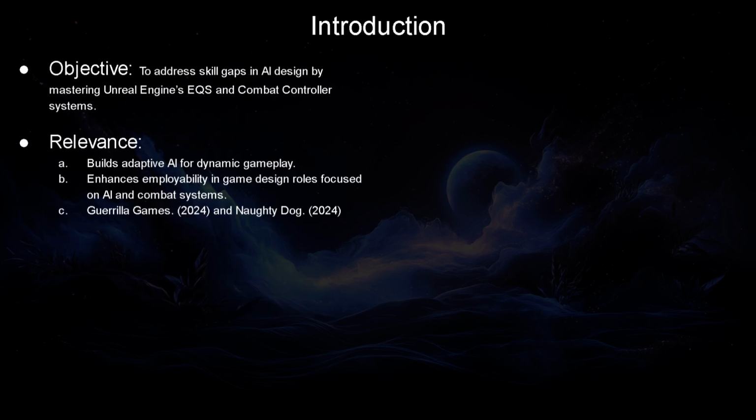The core objective of this project was to bridge specific skill gaps in AI design, particularly mastering the Unreal Engine's EQS and Combat Controller systems. These tools are essential for creating AI that adapts to player actions and environmental changes. Beyond addressing my personal skill gap, this project aligns with the needs of the gaming industry, which increasingly demands robust AI systems for immersive gameplay. Examples include roles at companies like Naughty Dog and Guerrilla Games, emphasizing the relevance of this work.